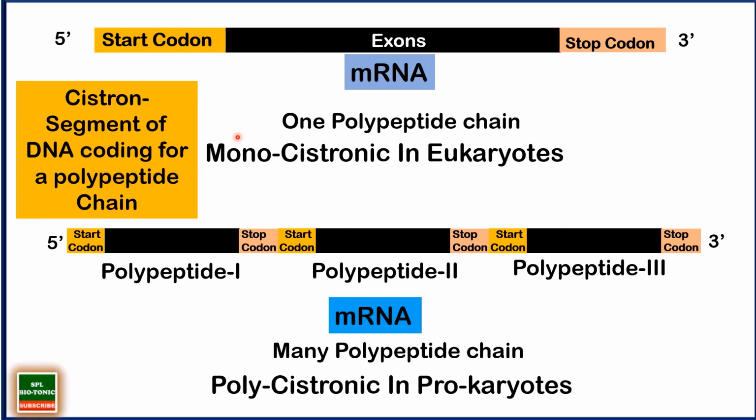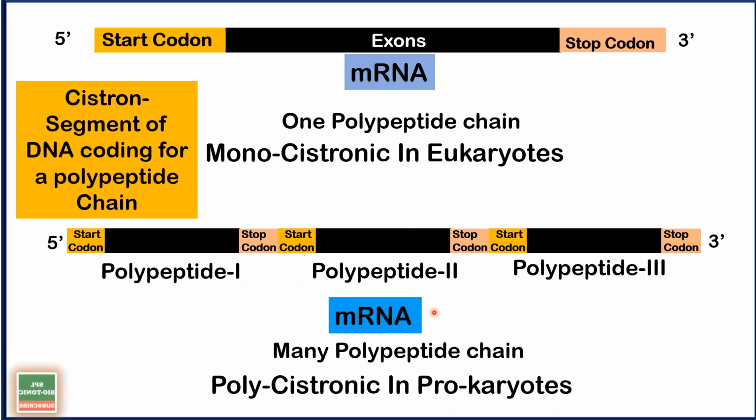In a eukaryotic cell, as you see on the screen, this mRNA is going to form only one polypeptide chain. As it is forming only one polypeptide chain, that mRNA is said to be monocistronic. Mono means single, cistron means the unit which codes for a polypeptide chain. If you see the lower diagram now, this is an mRNA which is produced in prokaryotic cells. This particular segment of mRNA will form one polypeptide chain, a second polypeptide chain and a third polypeptide chain.